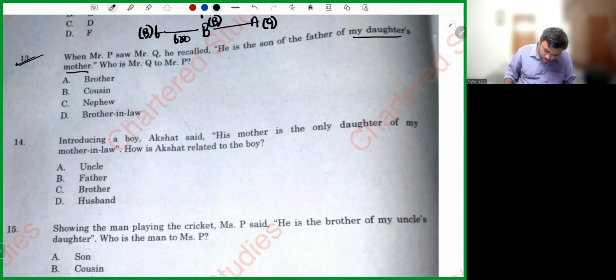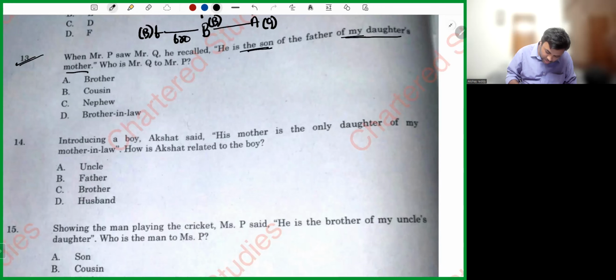My daughter's mother. Father of my daughter's mother. First, my daughter's mother.